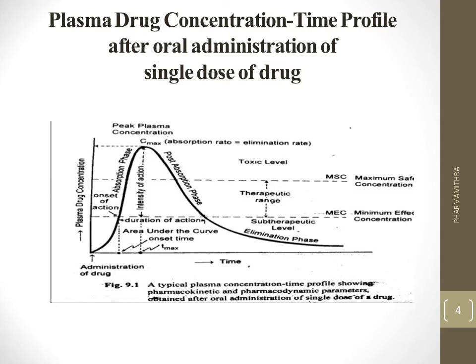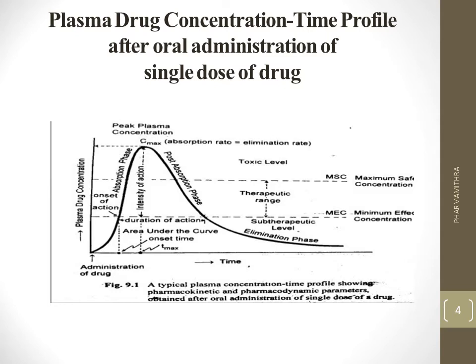That is this therapeutic range: only on attaining this intensity of action may the drug produce the maximum therapeutic action. If it is not in the therapeutic range, it is in the subtherapeutic level, so it does not elicit action, and if the dose is so high, it may reach a toxic level. This is the basic concept.